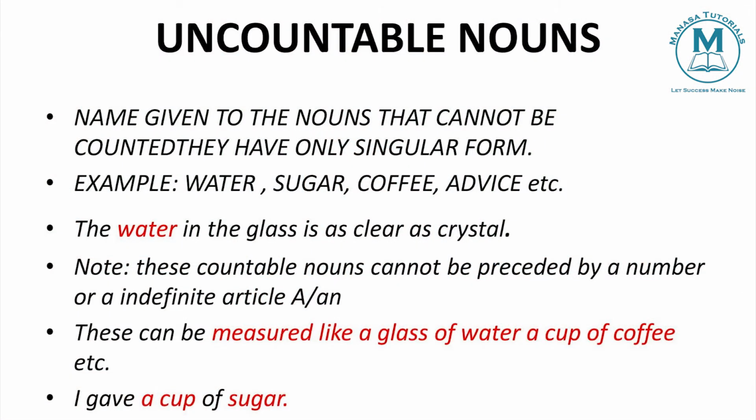So what are uncountable nouns? Those which cannot be counted. Countable nouns mean we can count them, we can give a specific number, but when we are talking about uncountable nouns, they cannot be counted. Such nouns are called uncountable nouns. Examples? Water. Can we count water? No. Can we count sugar? No. Can we count tea? Coffee? No. We cannot give an exact number. So what are they called?